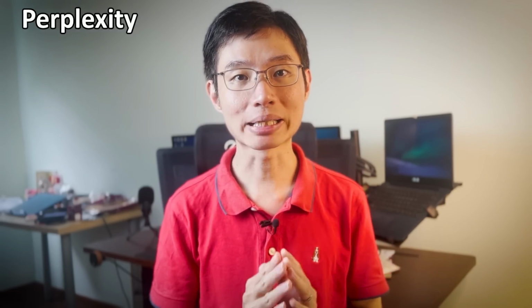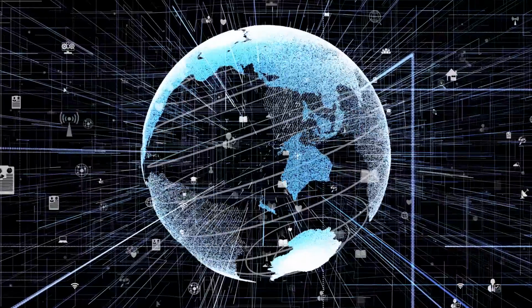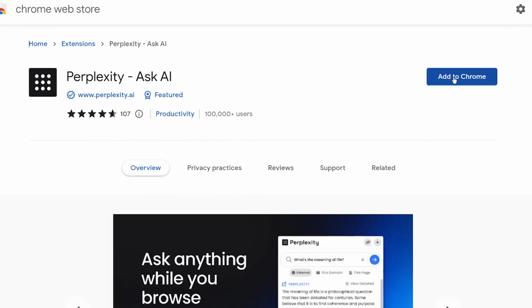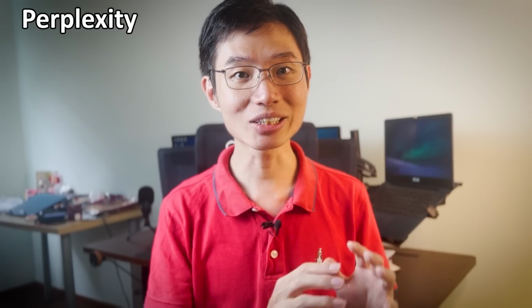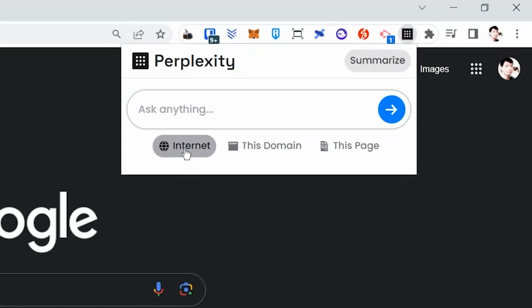With that being said, let's jump right in. First on this list, we have Perplexity. Perplexity is basically ChatGPT, but much better because it can access the internet. To use it, you will need to first install the extension in your browser. You can then ask any questions that you want, and it will search the results that it got either from the internet, the current domain, or the current page.